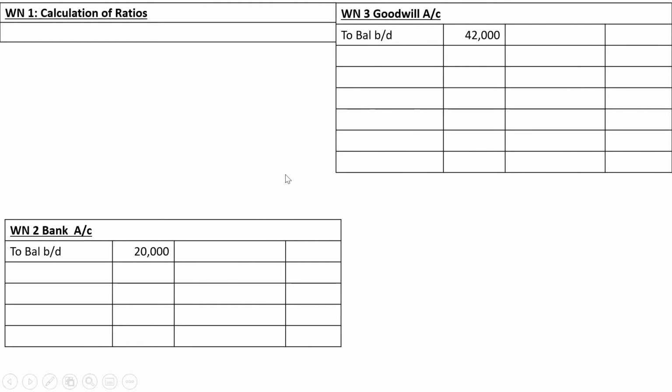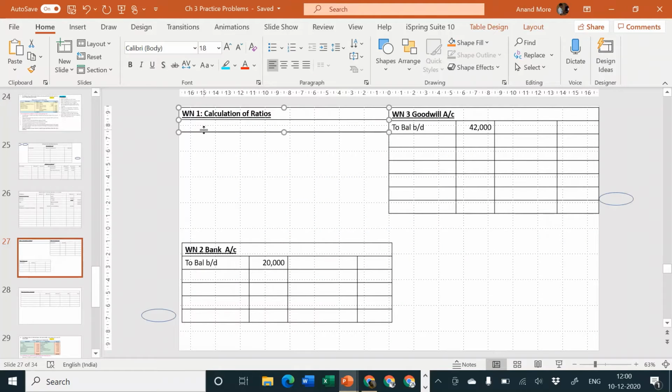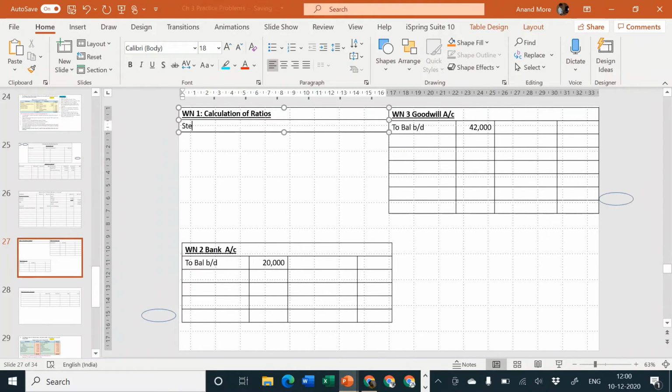Let us go to working note number 1, calculation of ratios. Step number 1, Alia's share is equal to 1/5. Step number 2, remaining balance is equal to 1 minus 1/5, which is 4/5.